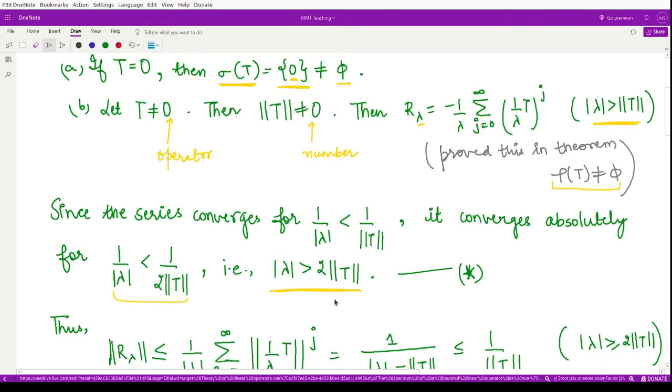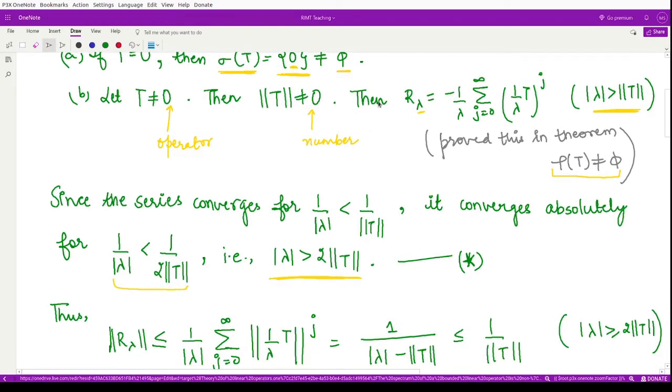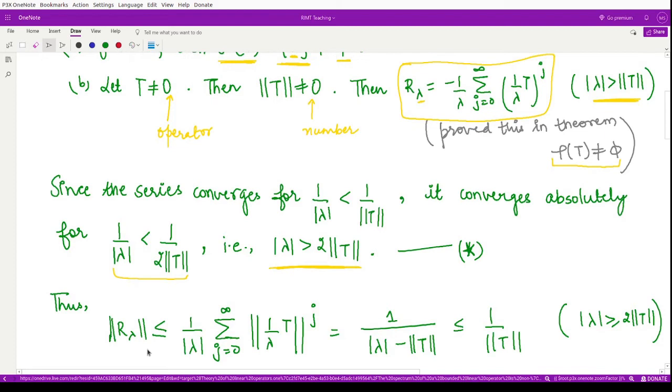From this expression you may take the norm on both sides. So the norm of the resolvent R lambda is less than or equal to 1 by mod lambda times the summation of the norm of (1 by lambda T) raised to power j. Why is this less than or equal to?